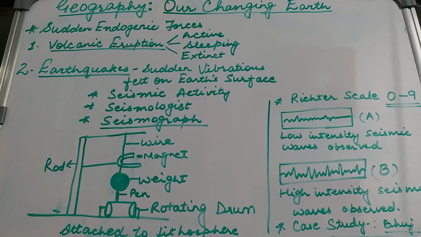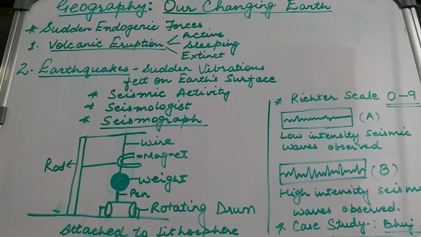We will first discuss the endogenic forces, and as told to you during the previous classes, there can be two kinds of endogenic forces, sudden forces and diastrophic forces.